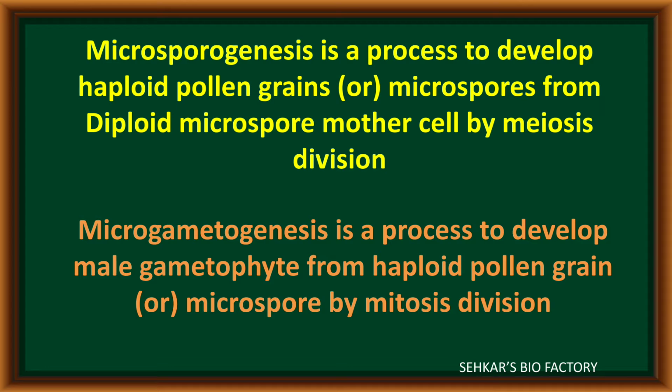microgametogenesis. In microgametogenesis, the development of the haploid male gametophyte takes place from the haploid pollen grain or microspore with the help of mitosis divisions. After completion of microgametogenesis, two male gametes are developed in every pollen grain.